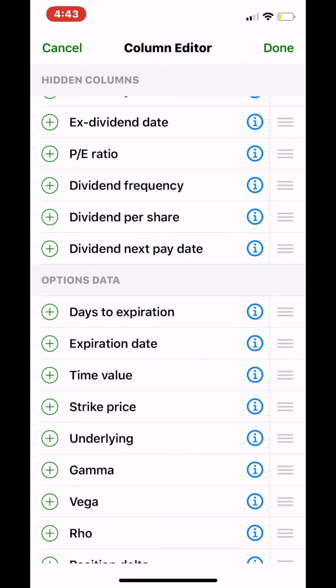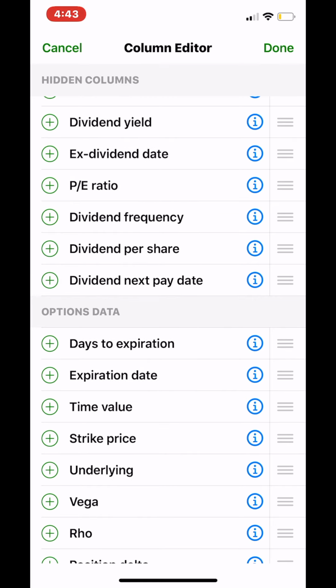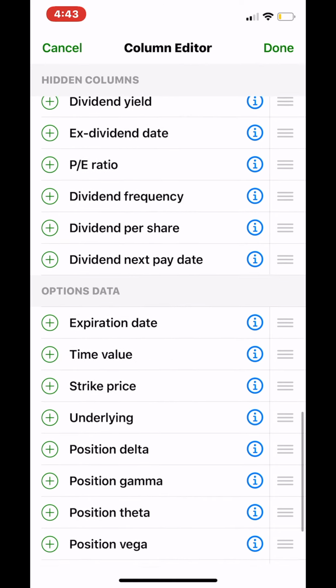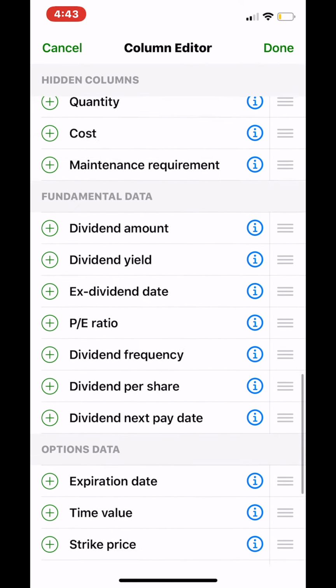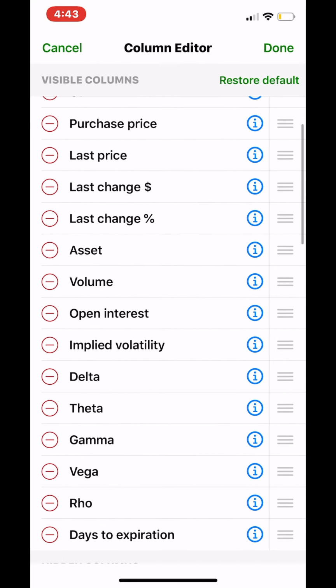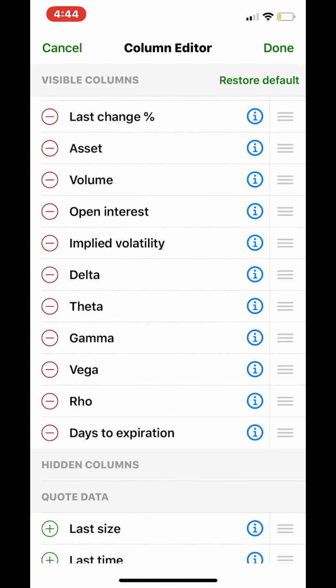Gamma, Vega, and Rho. And let's also add expiration days to expiration. And you can add any of these if you would like to. These are just the ones I use. And if you scroll up to the top, you'll see them. And you can subtract them if you would like, if you don't want to have them on your little column anymore.